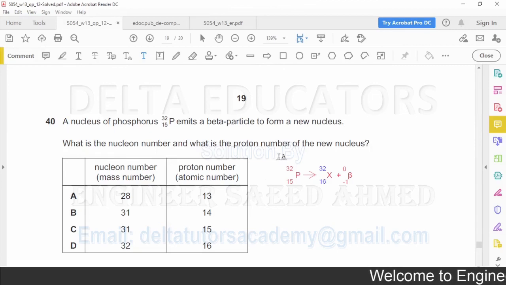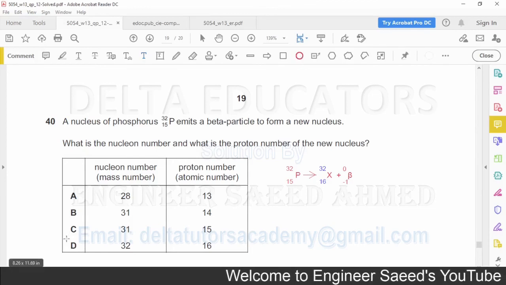What about the nucleon number? Here the nucleon number or mass number of the beta particle is 0. So definitely the mass number or nucleon number of this X should be 32, so that before and after the mass number will be the same. So here for X, proton number is 16 and nucleon number is 32. 16 proton number and nucleon number 32, it is given in option D. So here our correct option is option D.